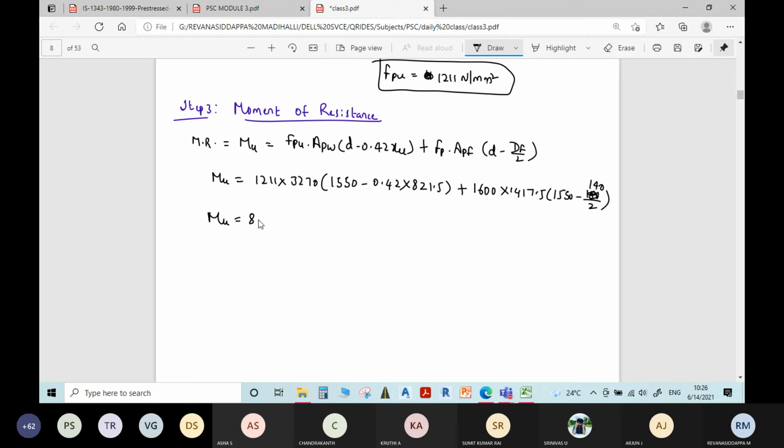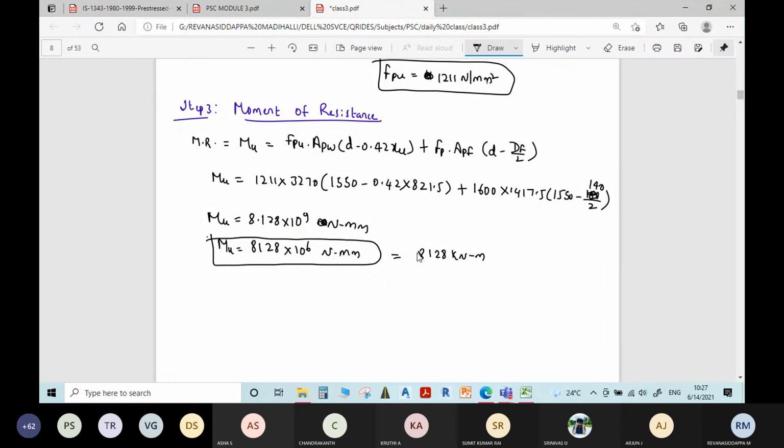Answer is 8.128 into 10 power 9 Newton mm, which you can rewrite as 8128 into 10 power 6 Newton millimeter, or 8128 kilonewton meter.